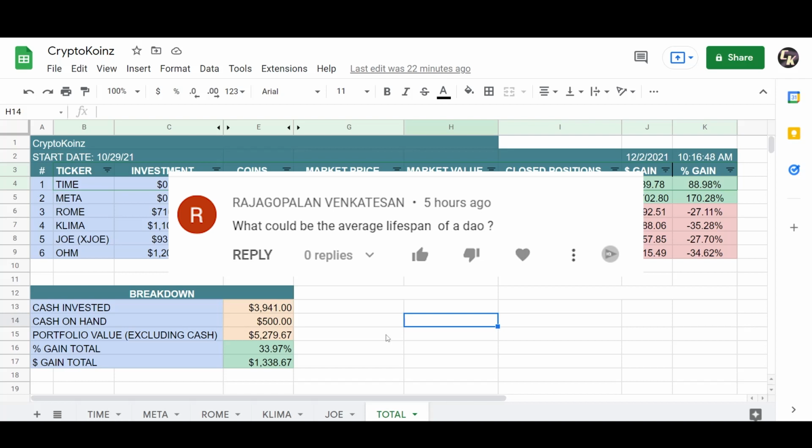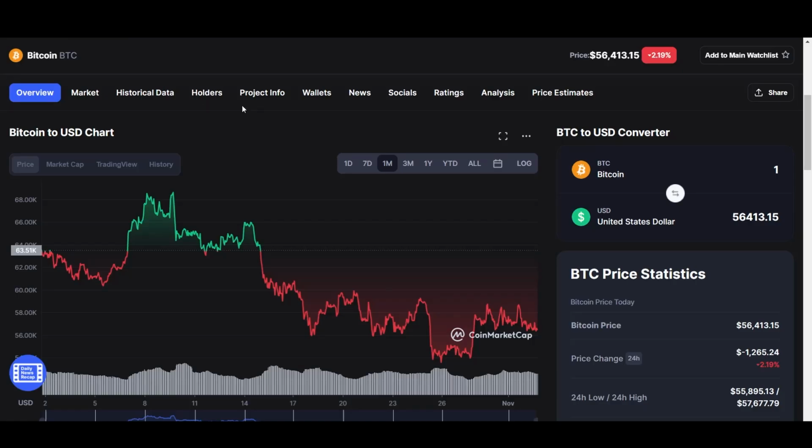And this is just my personal opinion and speculation. Anybody's guess is as good as mine. This is all new, so everything goes right now. If we just take a look at Bitcoin here, 1 month review of Bitcoin since the time I started investing, Bitcoin hit a high of 68,000, and now it's trading around 58,000, 56,000 to be exact. It's a little volatile, and it's been on a downtrend.